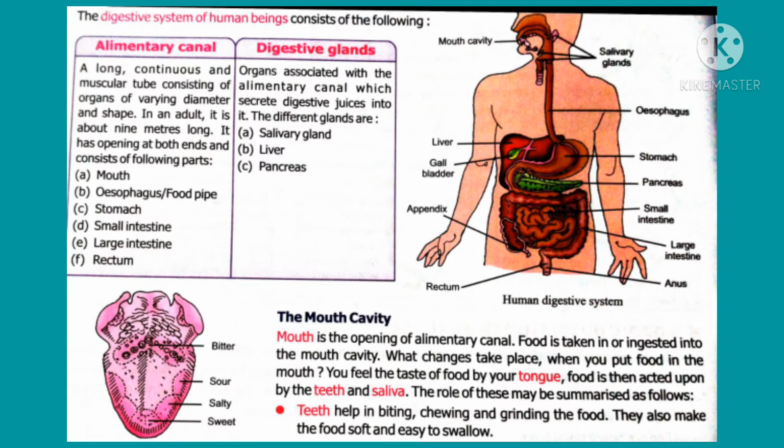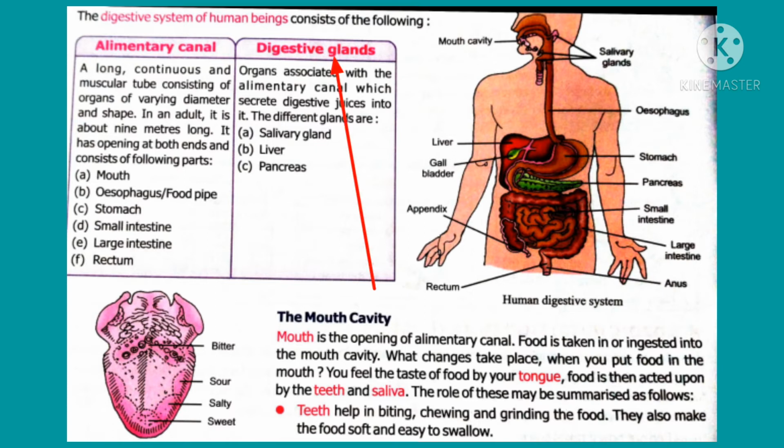Then the food passes through the food pipe, that is esophagus. Then it reaches the stomach. With the help of enzymes, the digestion takes place. Then it goes to the small intestine. There also digestion takes place and absorption also takes place. Then the food material reaches the large intestine, in which water absorption takes place. Then the remaining undigested food reaches the rectum, that is anus, and is eliminated through the anus. The undigested food is removed from our body through the anus.